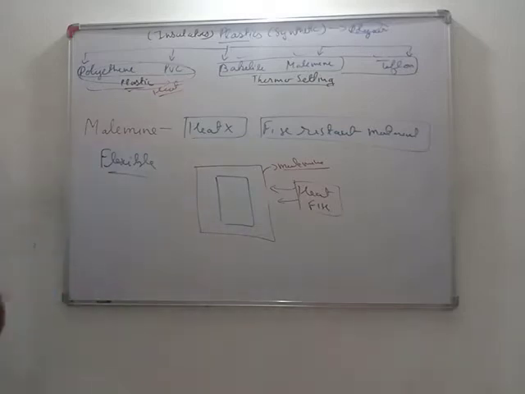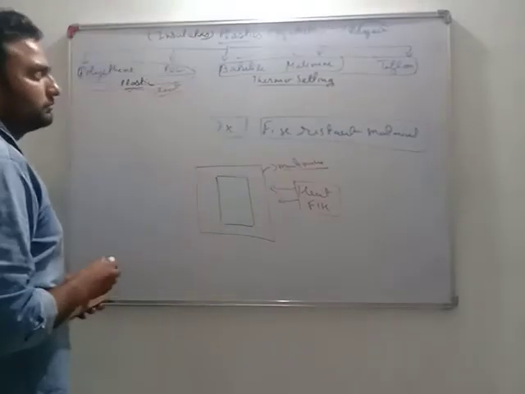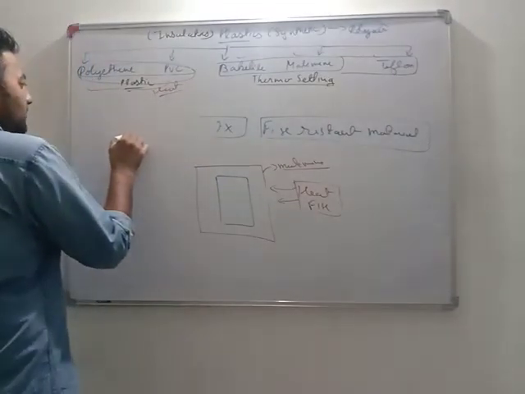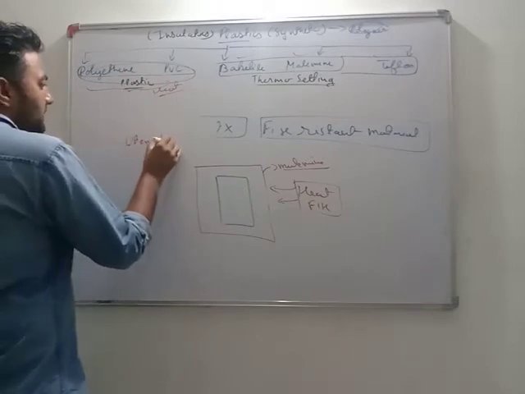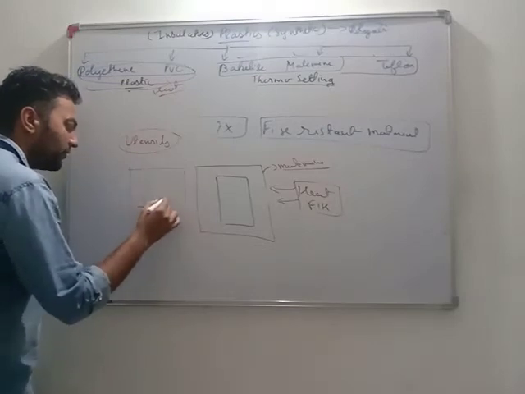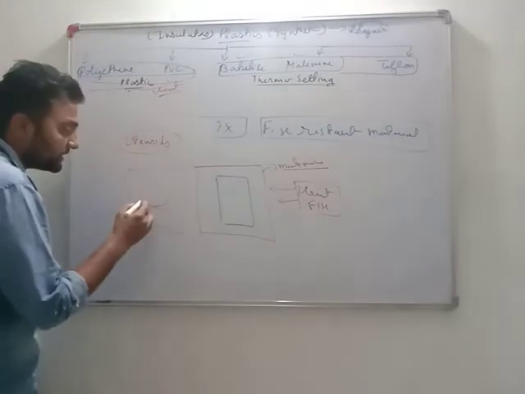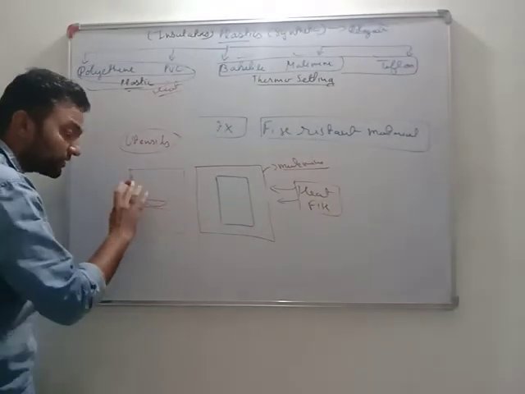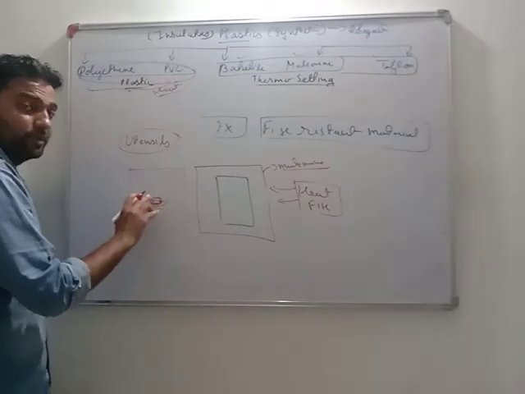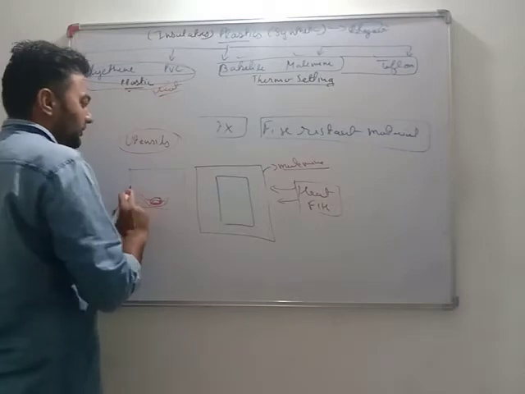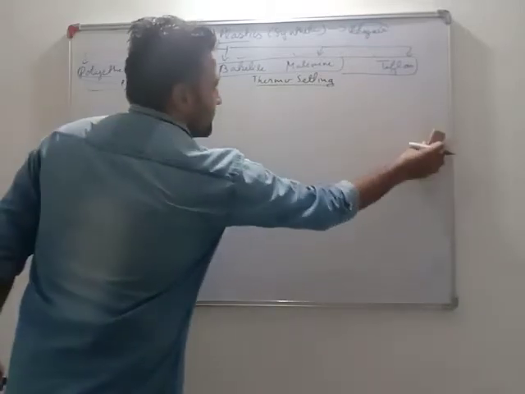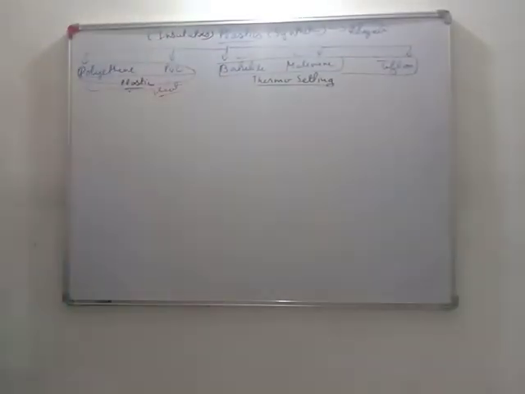Now Teflon. See, melamine plastic material, this one is the most common use. Melamine plastics are used in making utensils. You might have seen electric oven, microwave. For that we are using a special type of plastic, cups and all. What happens is that this plastic cup does not heat up, does not get affected, but the food gets heated up and cooked. But nothing happens to this material. Why? Because this plastic material is made up of melamine. Okay, now we will see Teflon.